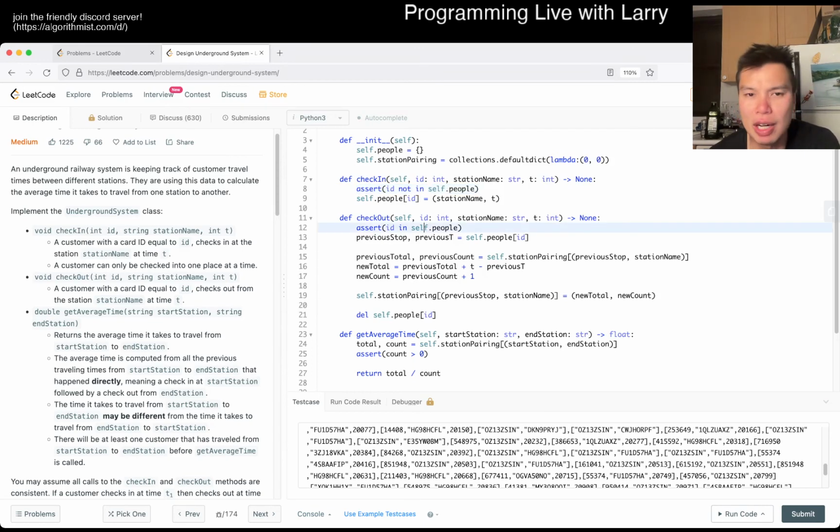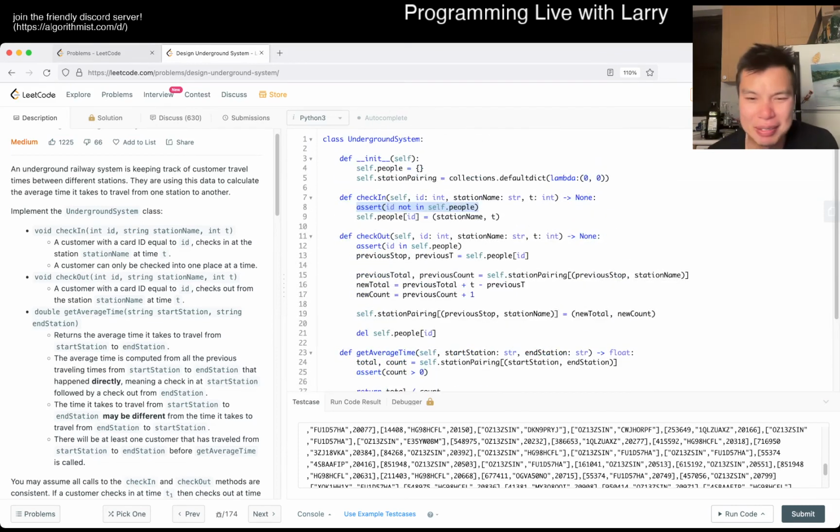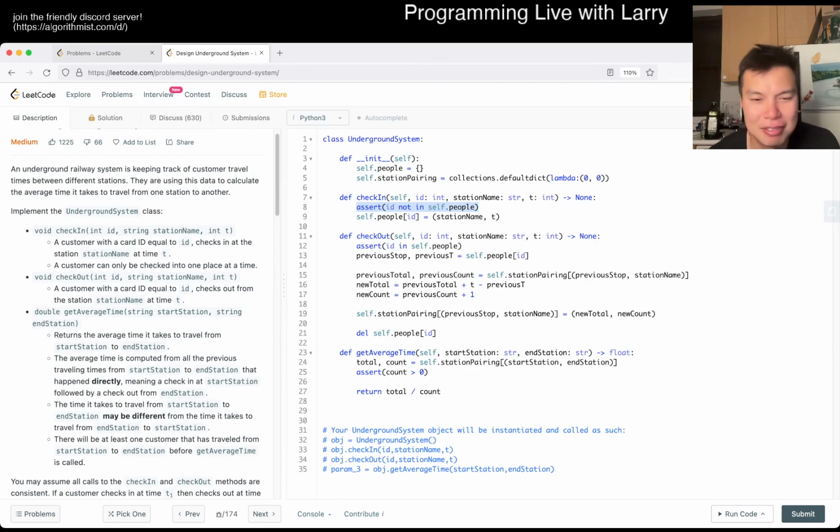These things will help you debug, especially as you write more and more code. Maybe this is small enough that it doesn't matter, but that's why you try to remain consistent. Let me go through the complexity really quick. This is also another hash table, hash set problem, just like the rest of the week, so everything should be O of 1.